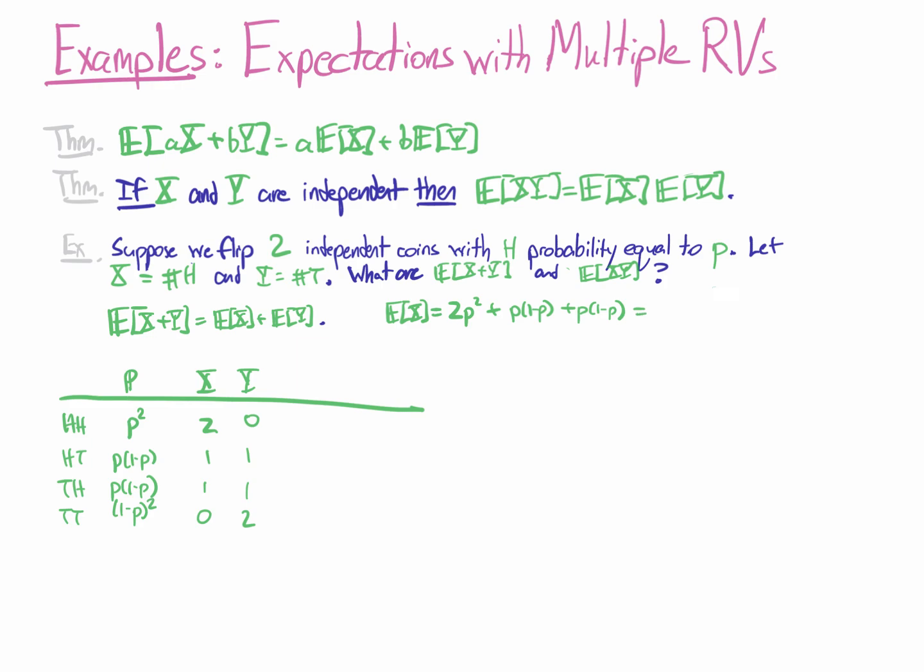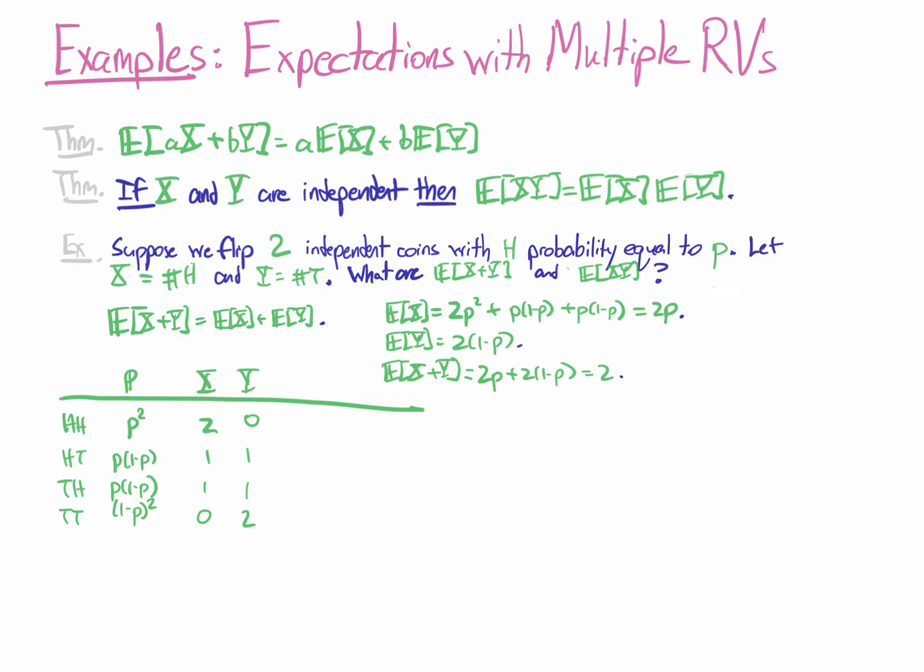If I simplify this out, the result is 2 times p, which you can check with some algebra. And a similar calculation shows that the expected value of y is equal to 2 times 1 minus p. So I have all the information I need to calculate the expected value of x plus y. I separate them out and then add, and I get 2p plus 2 times 1 minus p, which is equal to 2.